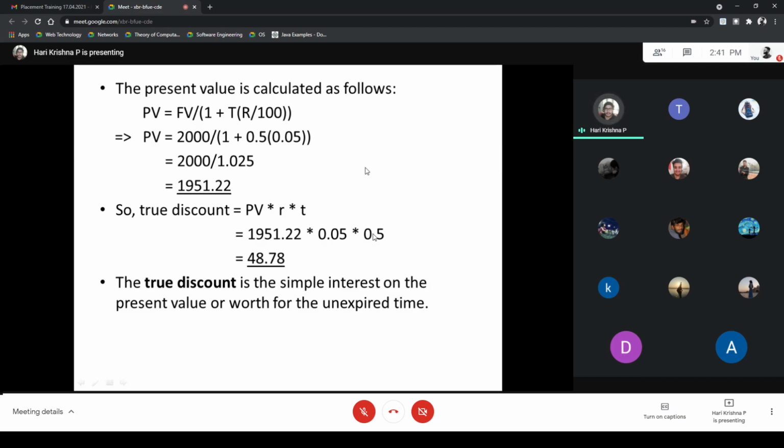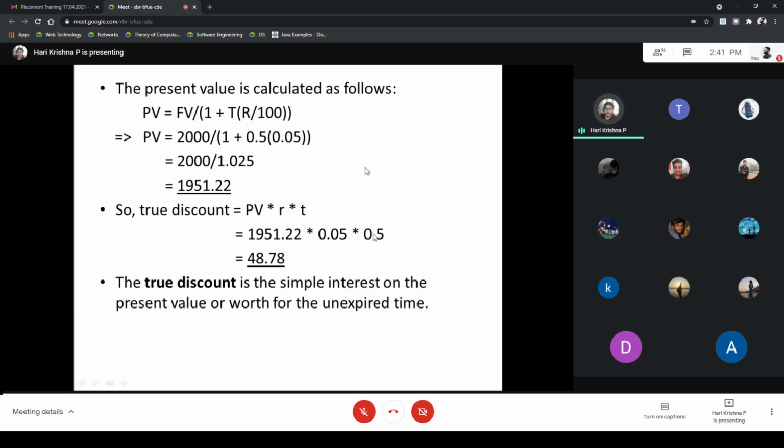The equation for the true discount is present value into rate into time. It's a simple equation. So we are going to find the true discount. The true discount of the product is 48.78. We can also get this true discount by subtracting the present value from the face value. The face value is 2000, so by subtracting 1951.22 from 2000, we get the true discount. It is also possible.